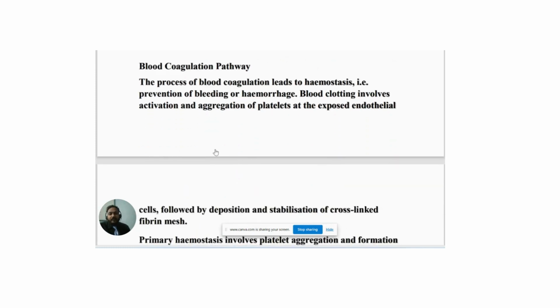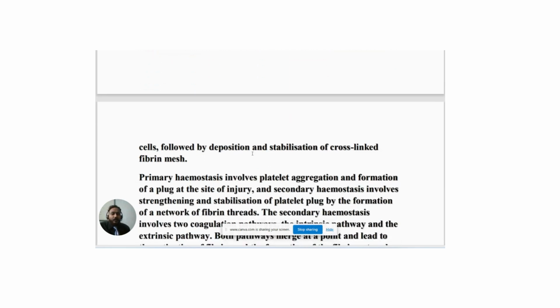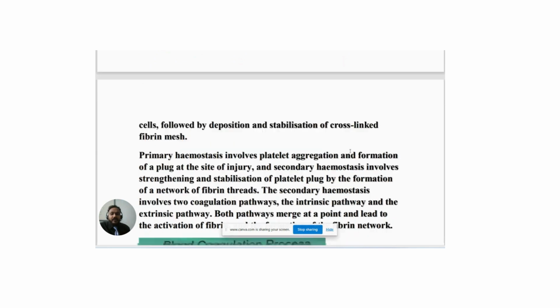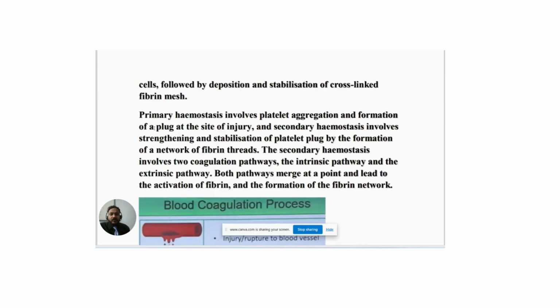Blood coagulation pathway. The process of blood coagulation leads to hemostasis, prevention of bleeding and hemorrhage. Blood clotting involves activation and aggregation of platelets at the site of exposed endothelial cells, followed by deposition and stabilization of cross-linked fibrin mesh. Primary hemostasis involves platelet aggregation and formation of a plug at the site of injury, and secondary hemostasis involves strengthening and stabilization of the platelet plug by the formation of a network of fibrin threads.